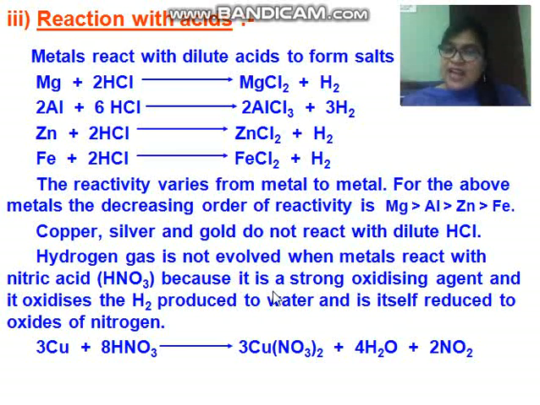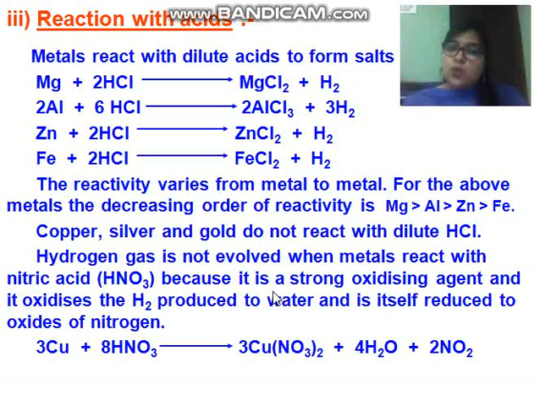See children, the reaction of metal with acid depends upon its chemical reactivity. Some metals react very vigorously. Some metals react with dilute acid rapidly, some metals react with dilute acid on heating, while some metals do not react at all. So how a metal reacts with acid depends upon its chemical reactivity.